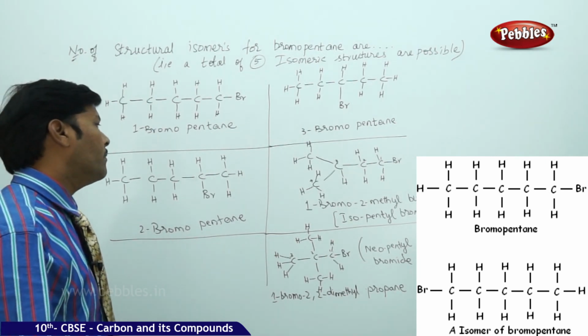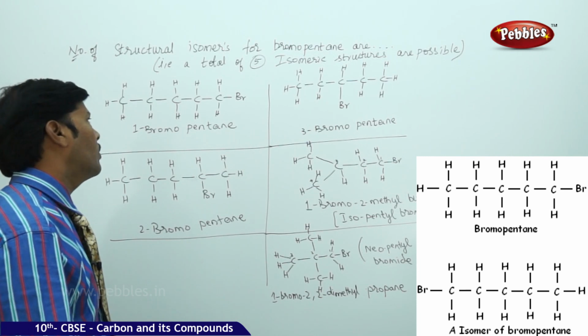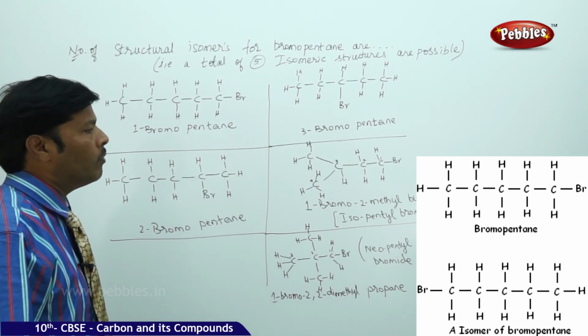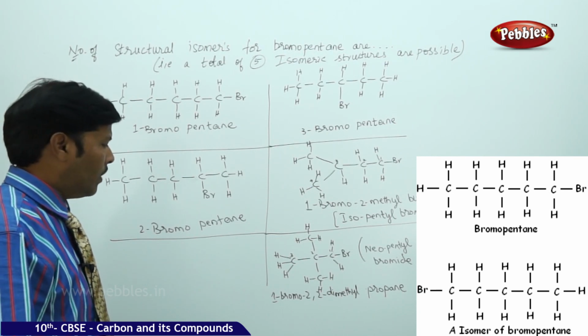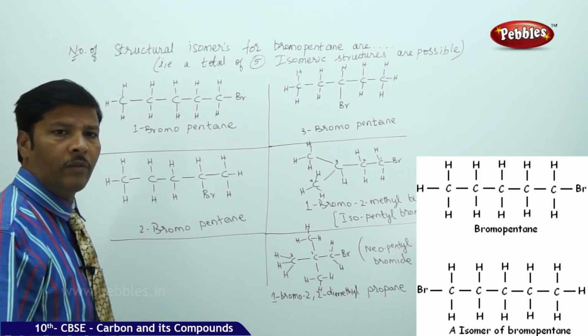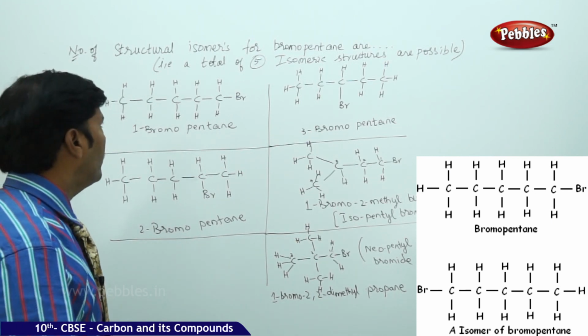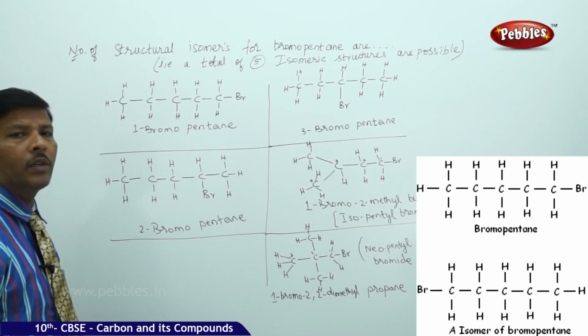We can identify 5 different isomers: 1 bromopentane, 2 bromopentane, 3 bromopentane, 1 bromo 2-methylbutane, and also 1 bromo 2,2-dimethylpropane. 5 isomeric structures are possible for the n-bromopentane molecule.